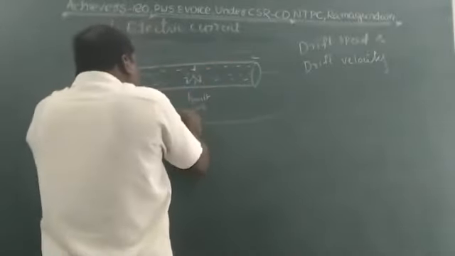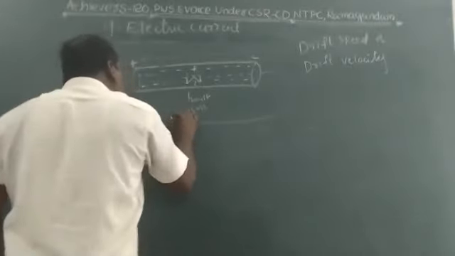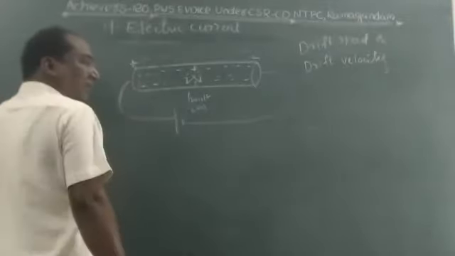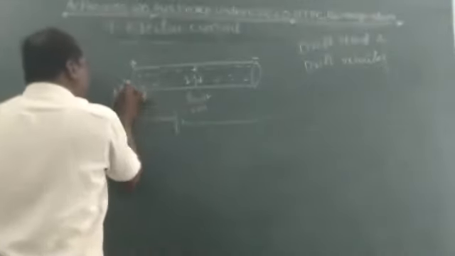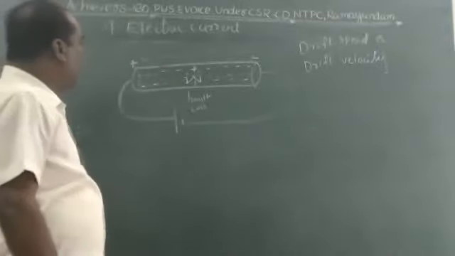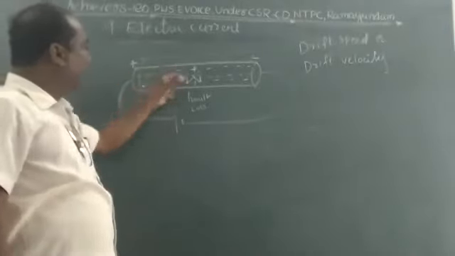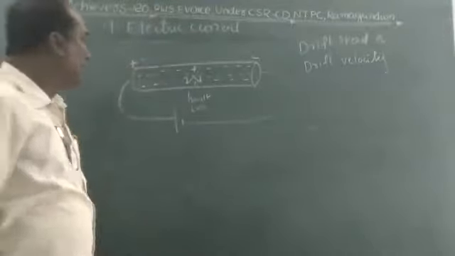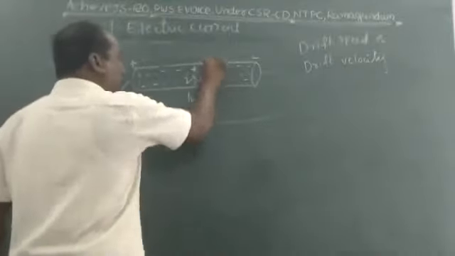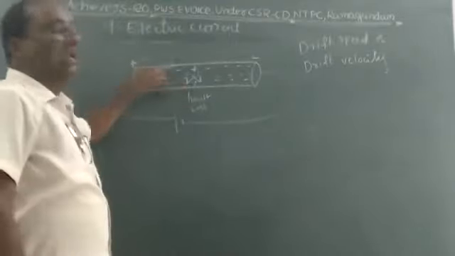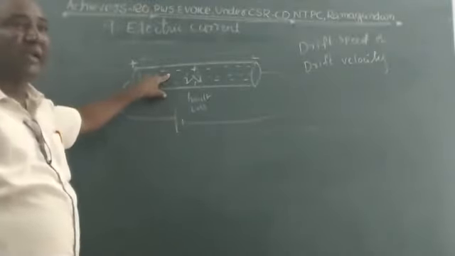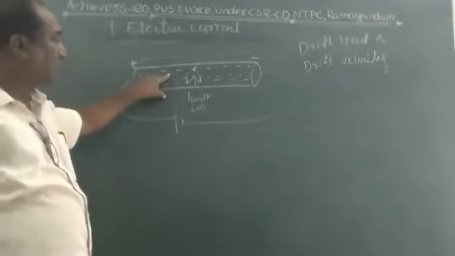Then they gain energy, because energy is continuously produced and carried by the conducting wire to the conductor. Again they restart. This is called drift speed and drift velocity: the electrons in a conductor move with constant average speed. Children, this is very important for our first question.